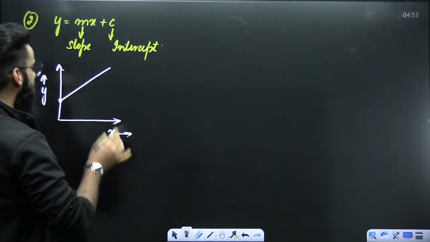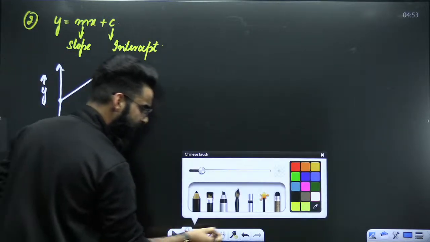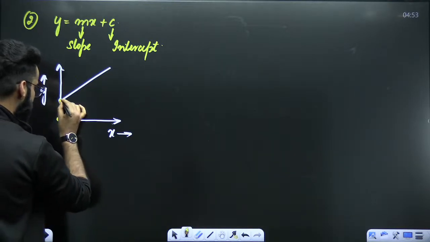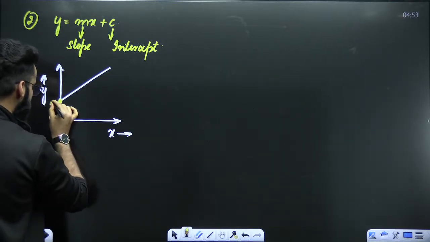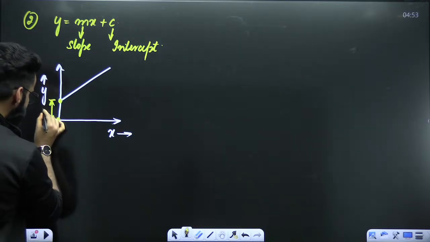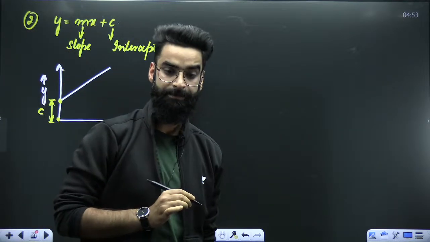Now, dear students, do remember one thing. The distance from the origin to the point from where the curve starts. That means the distance from here to here. The distance from the origin till the point from where the curve starts, that distance is represented by c over here, and this c is what we call as intercept, right?